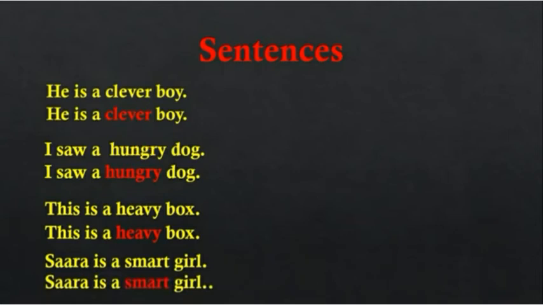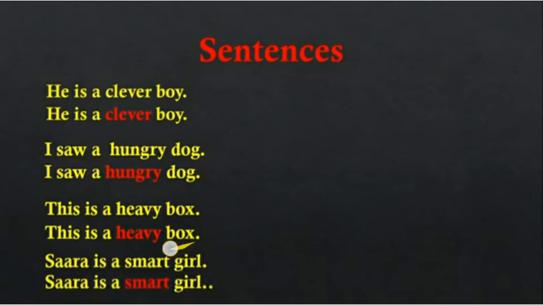Look at the next sentence. I saw a hungry dog. Where is the noun? Dog is the noun. And you have learned that an adjective of quality describes the quality of a noun or pronoun. So dog is the noun and this word hungry is telling about the dog, what kind of dog it is. The dog is hungry. So it is the adjective of quality.